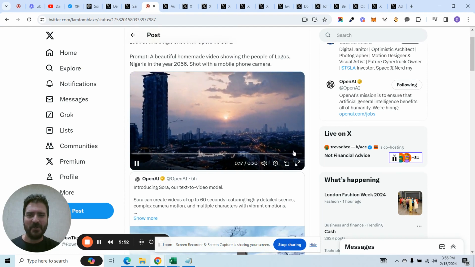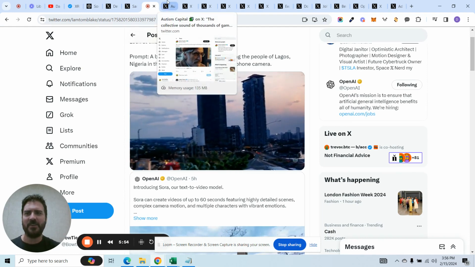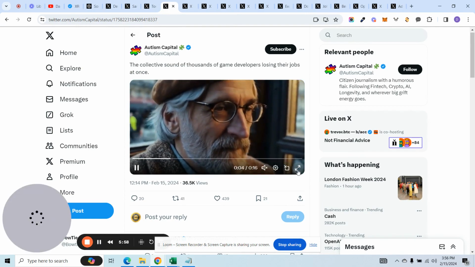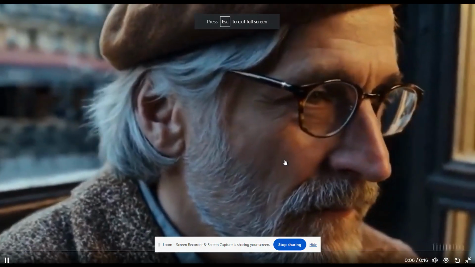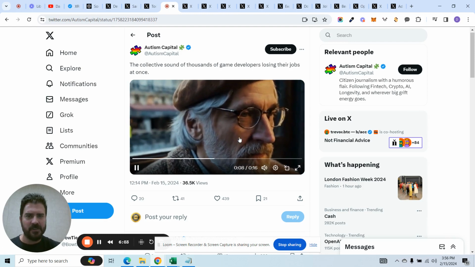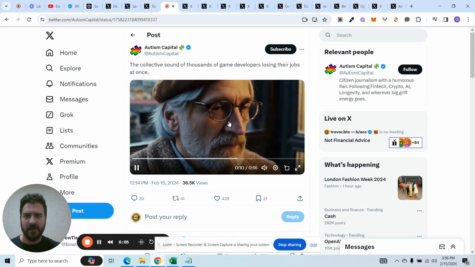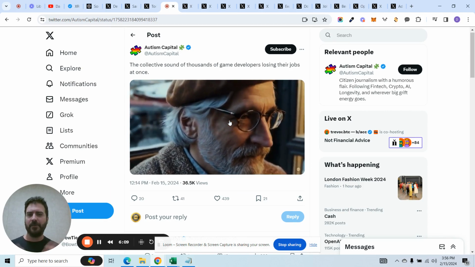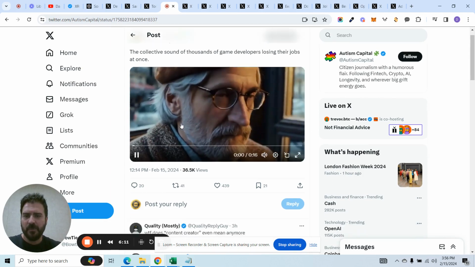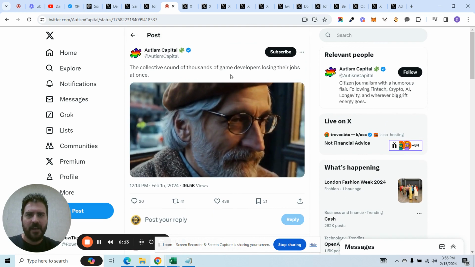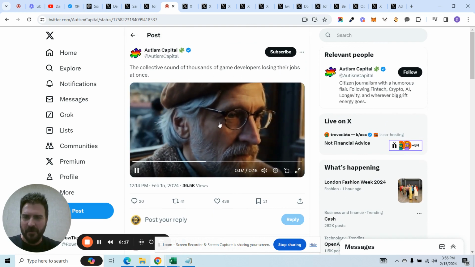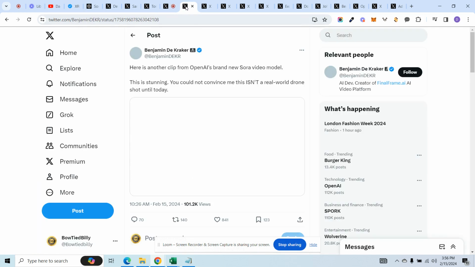Are we heading into dangerous territory? Are we headed into a very, very strange world? I absolutely think we are. Here's another one, maybe less realistic, still very realistic, right? The detail is insane, but it kind of looks more like a Pixar character in very high resolution, high rendering. And this one was, let's see, the collective sound of thousands of game developers losing their jobs at once. I don't know if that's the actual prompt, but that prompt is somewhere there.